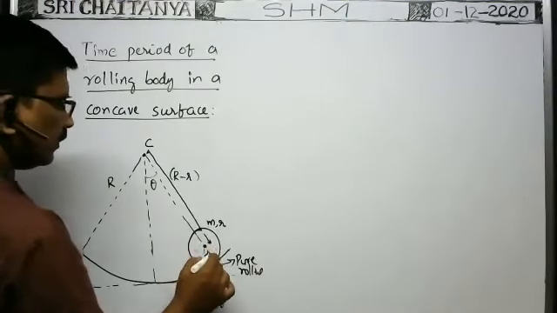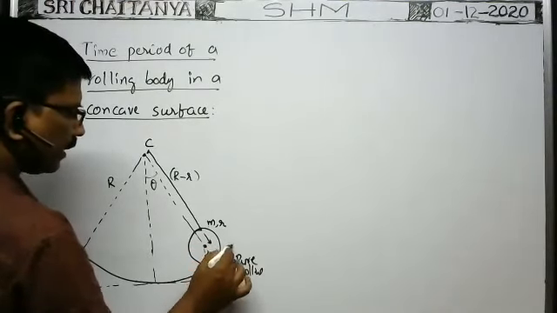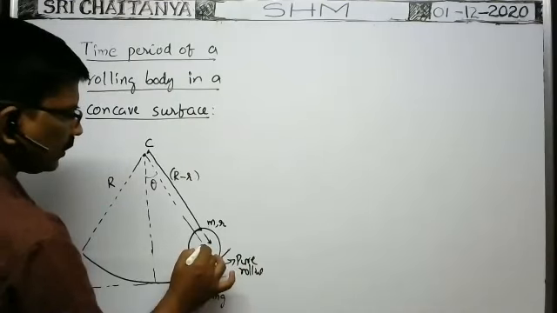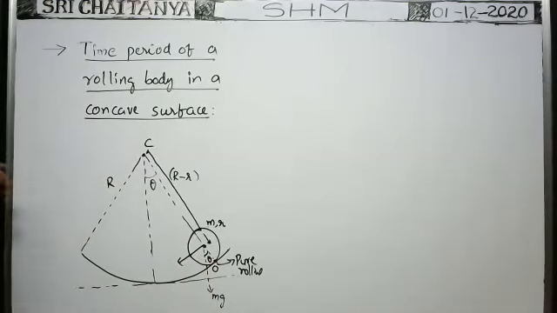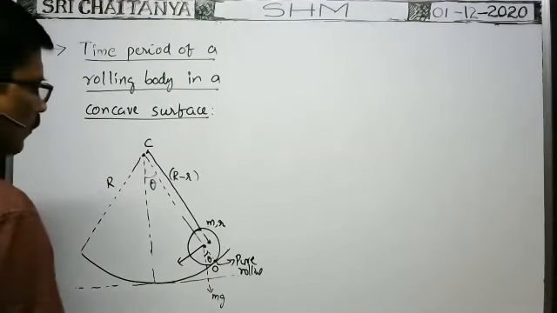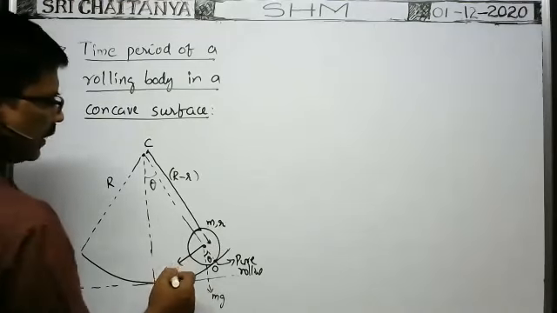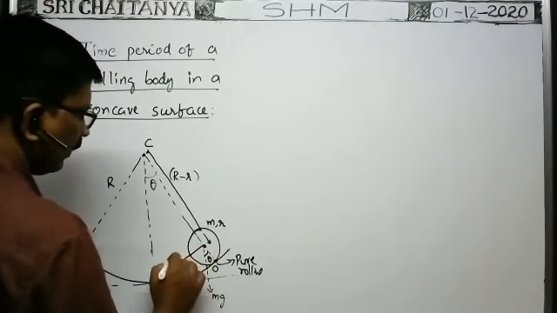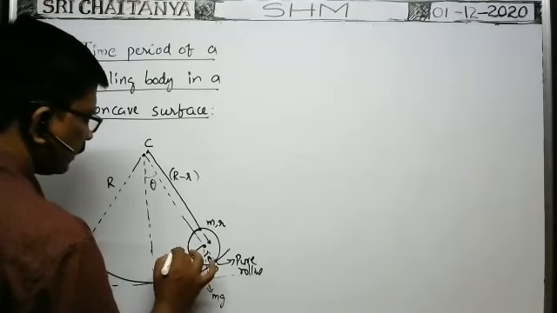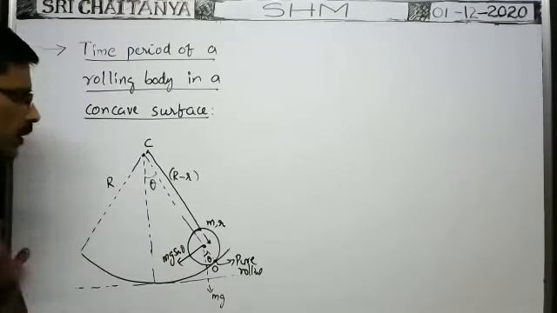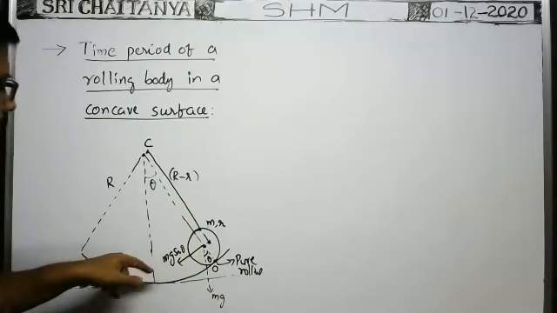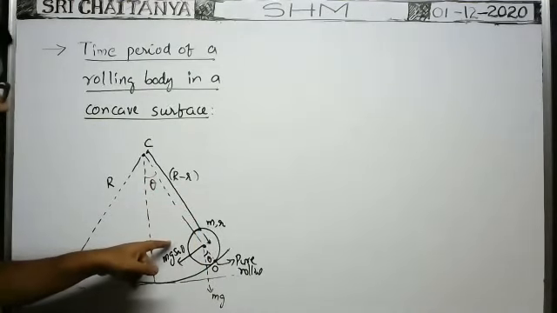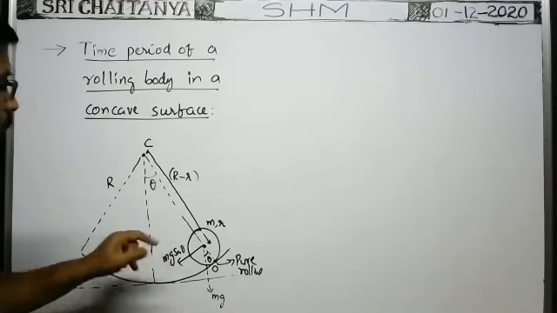Along the tangential direction, parallel to the tangential direction, you draw a line like this. In this direction, the weight component is mg sin theta. If the weight is mg, then this is mg cos theta and this is mg sin theta. So the weight component in this direction is mg sin theta. That acts as the restoring force.